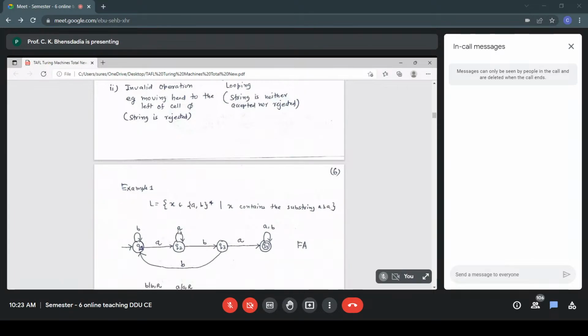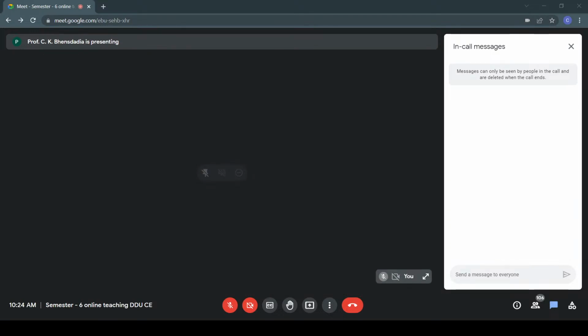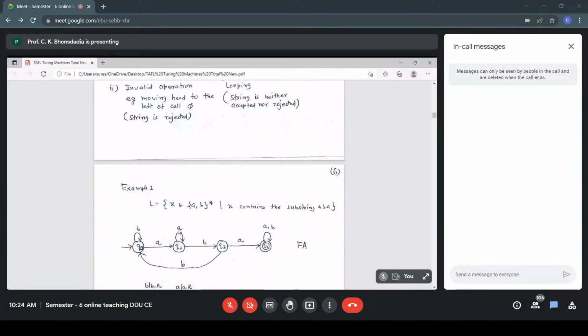On getting the first A, I make a transition to Q2, Q1 to Q2 on A. And once I get the first A, suppose I have many such A's, again, those A's are not important to me because I'm looking for A, B, A. So for example, my pattern is a triple A, B, A, and then something. Once I read the first A, the remaining two A's are not helping me much. So I skip that in state Q2. Out of three A's, only the last A is important because I am looking for the total pattern, consecutive symbols A, B, A. So in the state Q2, I skip remaining A's.